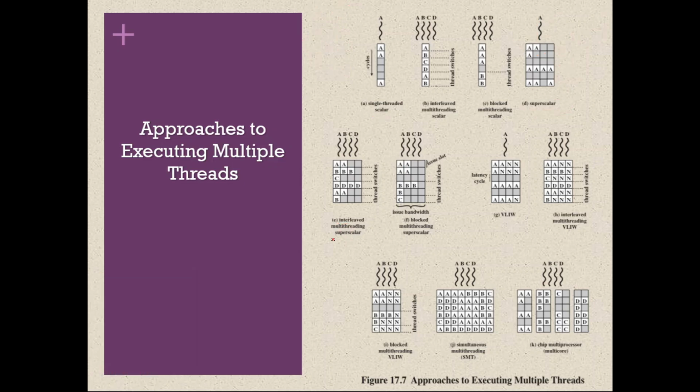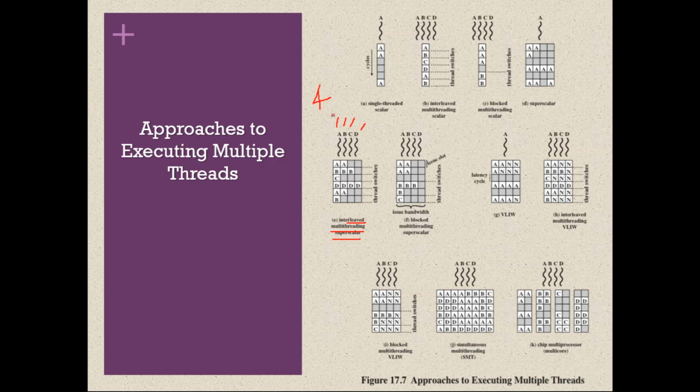Next, superscalar with interleaved multi-threading. Interleaved in itself means context switching based on time. Here, if you see, there are four threads: thread A, thread B, thread C, and thread D. Again let us assume we have a 4-way superscalar, a single processor with four execution units, so the four blocks are shown here. In each row there are four blocks, which means there are four execution units available.